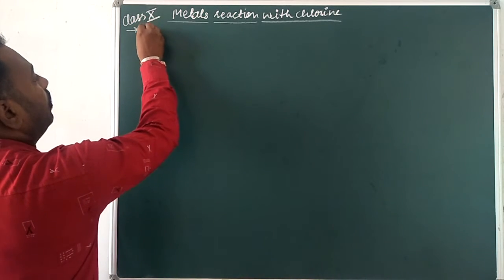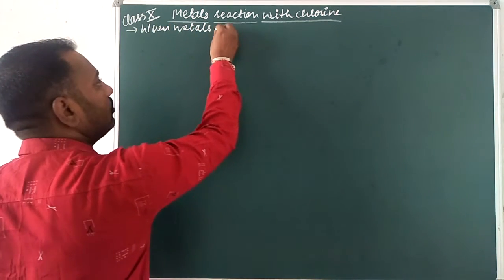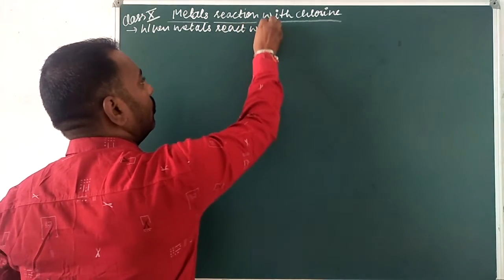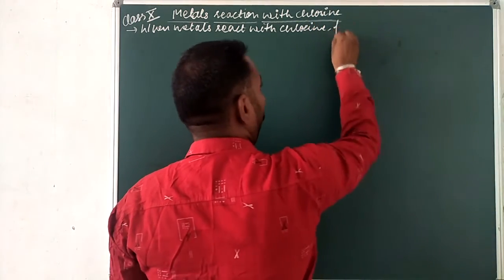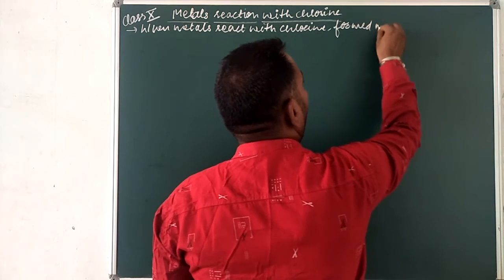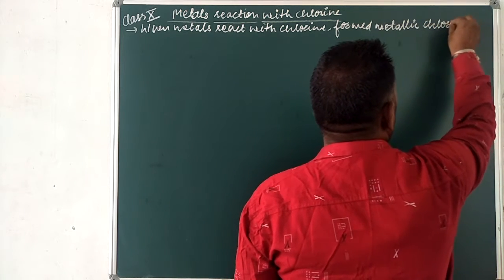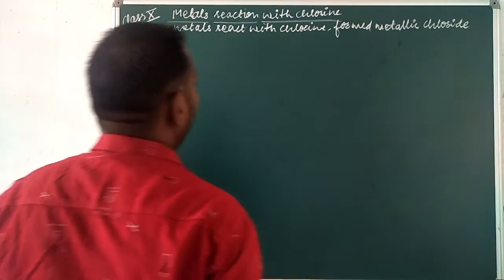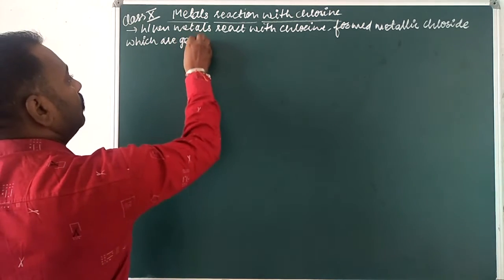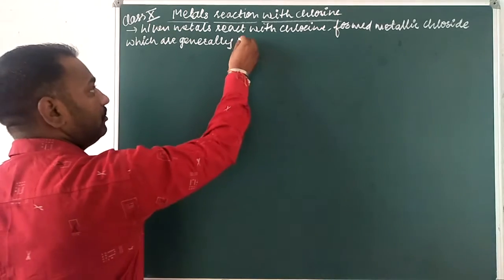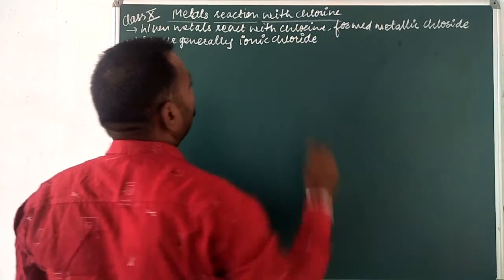When metals react with chlorine, they form metallic chloride, which are generally ionic chloride.